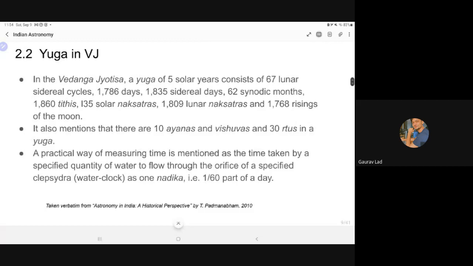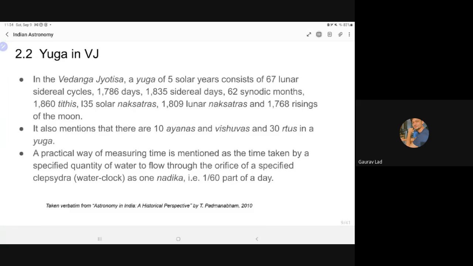So now let's take a look at yuga. Many people are confused about the concept of yuga. So let's see what yuga meant in Vedanga Jyotisha. The first statement in Vedanga Jyotisha: a yuga is of 5 solar years, not 4.32 million, not 4.32 billion, not 10 lakh or 20 lakhs or all these huge numbers that you see in Puranas and Siddhantas, but only 5 years, just 5 years. And it consists of 67 lunar sidereal cycles.